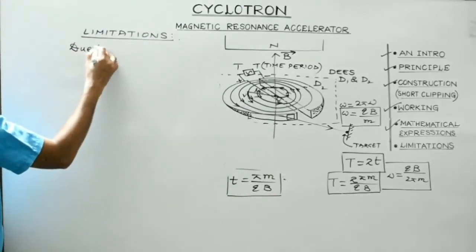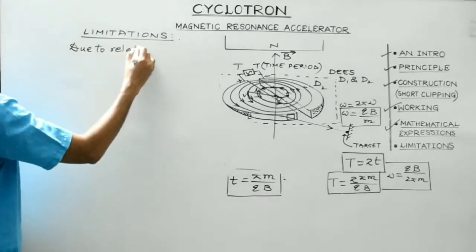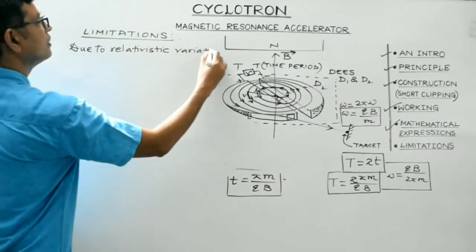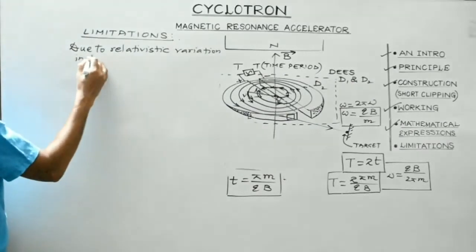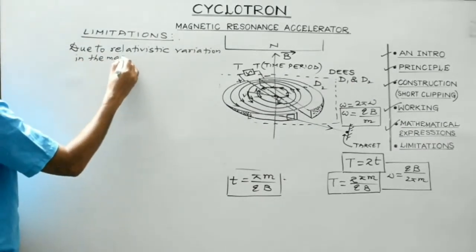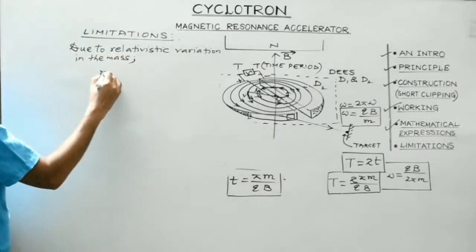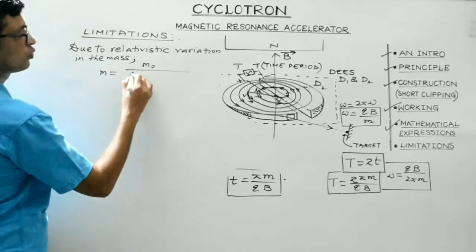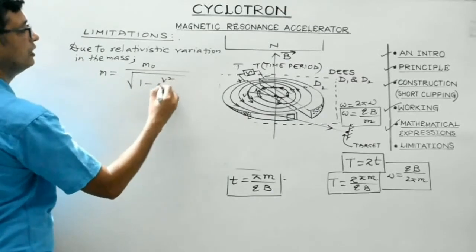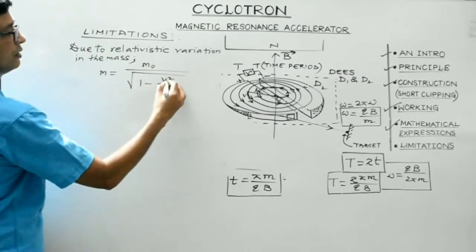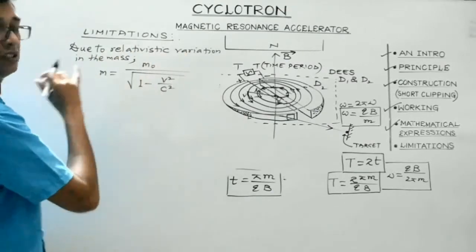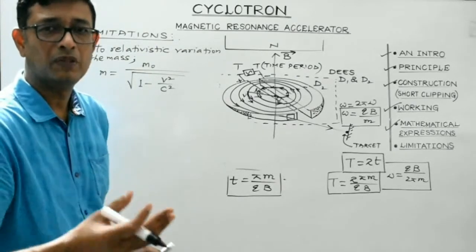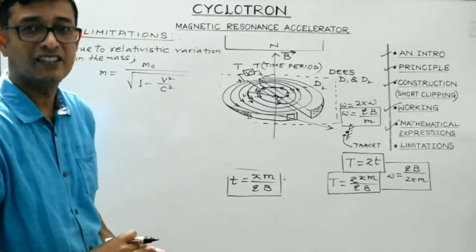So due to relativistic variation in the mass, the mass of the charged particle is given by m0 divided by square root of 1 minus v square by c square. Now this is the expression for the relativistic mass. You must remember it's given by Einstein, isn't it?